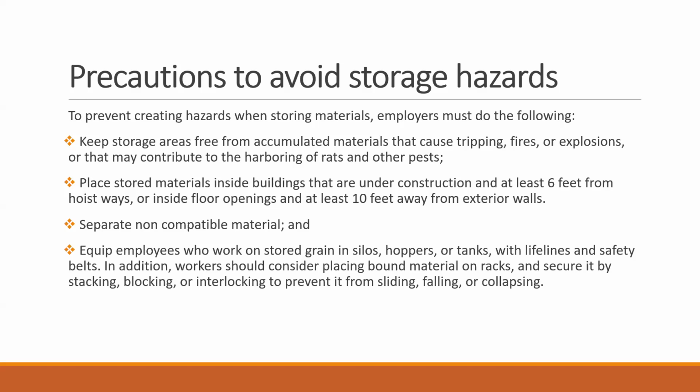So if you want to keep material inside the factory or outside the production area, it should be at least 10 feet from the exterior walls, not very close to them, because it might be possible that there is a hazard outside. If there are any rats or mice or pesticides, they can also affect your material. And for example, if there is any fire outside of the exterior wall, it can also damage your material.